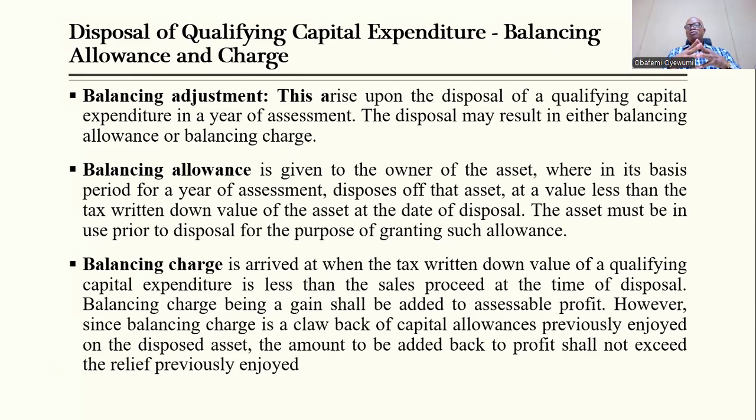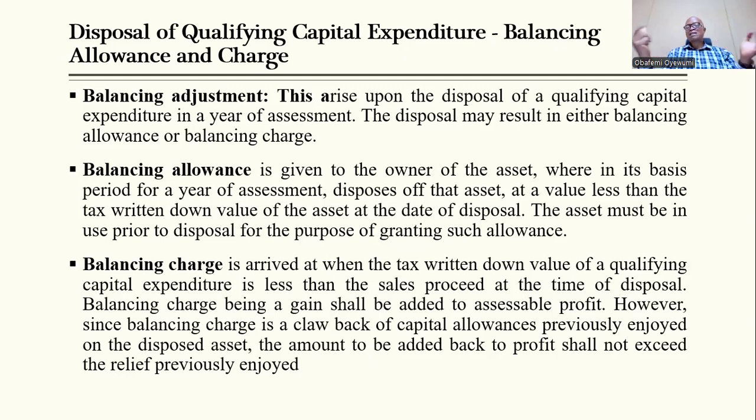Now, balancing allowance happens when the tax written down value, there's something called tax written down value. That is, when you deduct from the cost of the asset the accumulated capital allowance, you now have what is called tax written down value. So by the time you dispose of the asset, you compare your tax written down value with the amount that you realize from it.